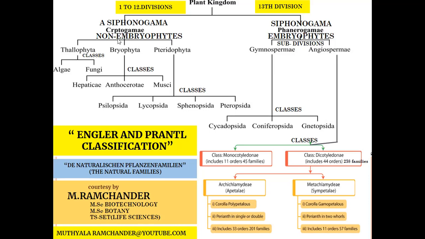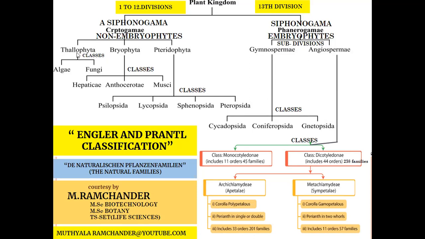And Asiphonogama is divided into three subdivisions: Thallophyta, Bryophyta, Pteridophyta. The cryptogams are divided into these three subdivisions. Thallophyta means the plant body cannot be differentiated into root, shoot and leaf. If the thallus is green in color, the class is called algae. If the thallus is gray or white in color, it is called fungi.